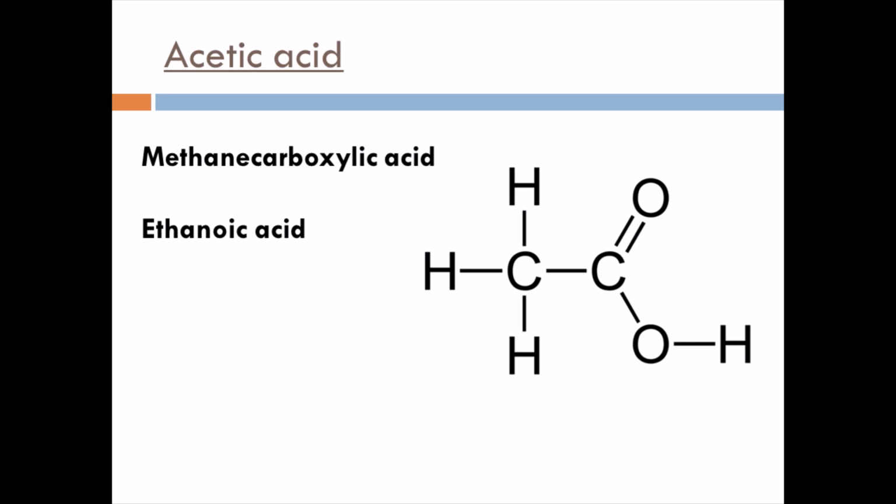So methane carboxylic acid is one common name, and another name is ethanoic acid, as we are adding up the second carbon from the carboxylic acid. If you apply the general IUPAC rule, it will get a name like ethanoic acid. Clear? So these are the different names for acetic acid.